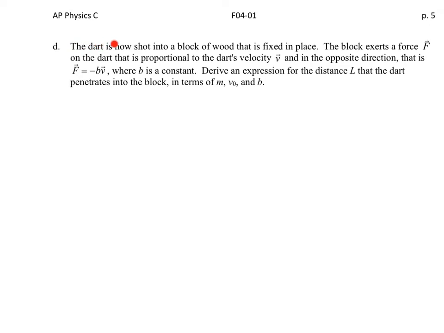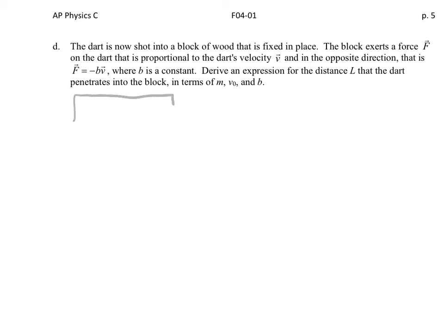Part D. The block is now shot into a block of wood that is fixed in place. The block exerts a force F vector on the dart that is proportional to the dart's velocity V vector in an opposite direction. That is, F vector is minus B V vector, where B is a constant. Derive an expression for the distance L that the dart penetrates into the block in terms of M and V0 and B. So to sort of draw our picture here,